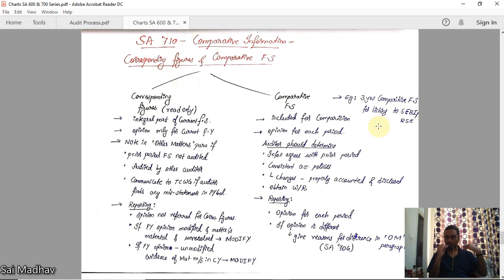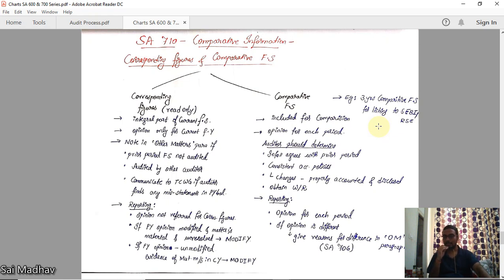These 3 years are already audited by individual auditors separately. Now you will get a separate auditor for auditing these 3 years. Okay, understood? He can give opinion for each period differently. 17-18 one report, 18-19 one report, 19-20 one report. Okay, but these three are collectively required for some specific purposes. Suppose you approach a bank, a public limited company has approached a bank.